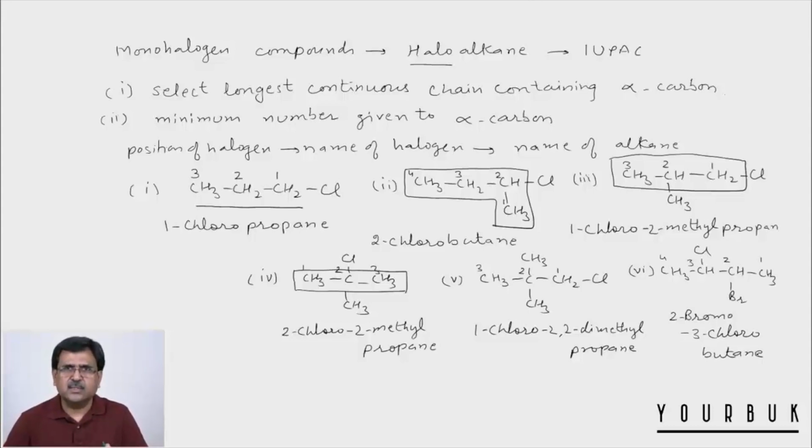So I think all these 6 examples are clear, but if you look at all these 6 examples, you have only sp3 carbon present. You have only carbon which is forming sigma bonds, and these compounds are called alkyl halides. Now next we'll discuss some more examples containing halogens.